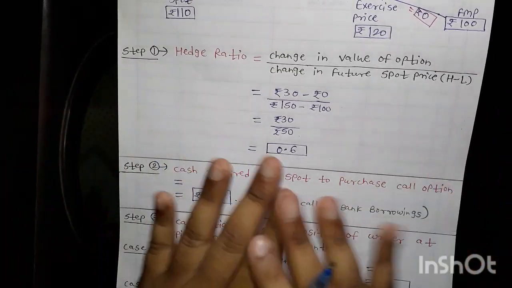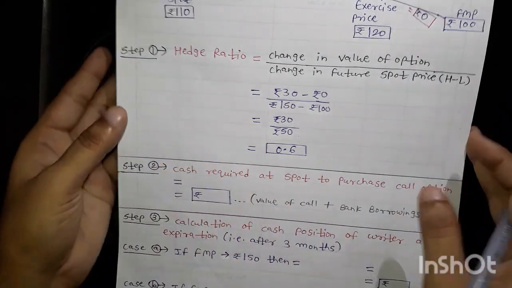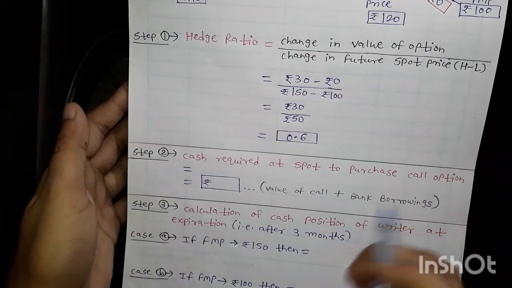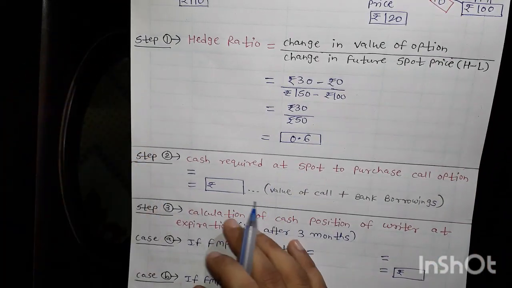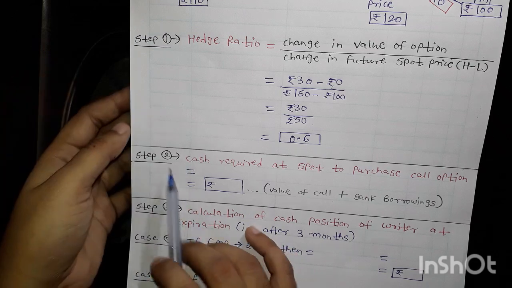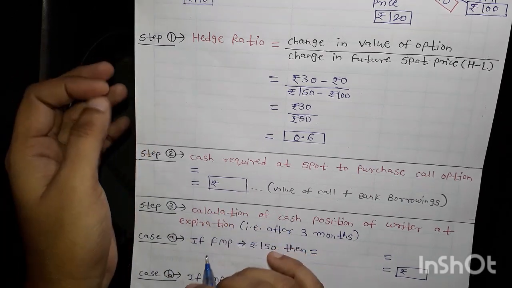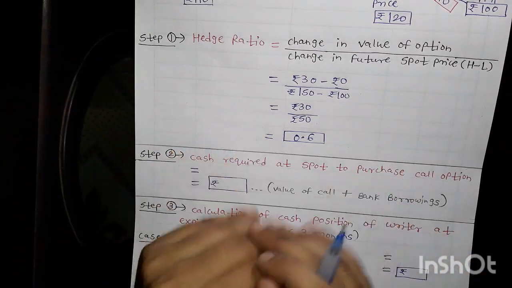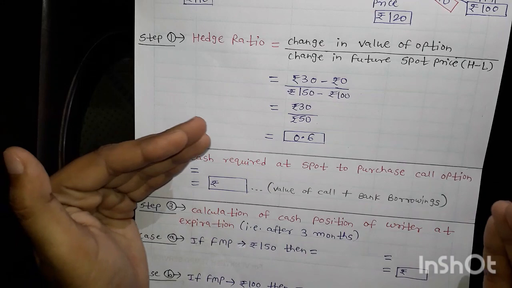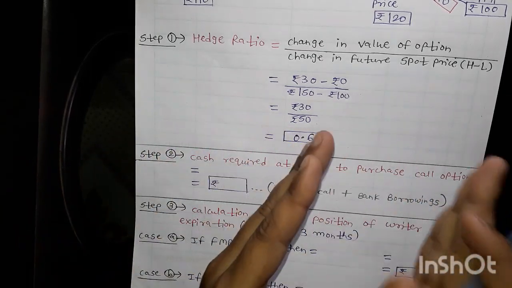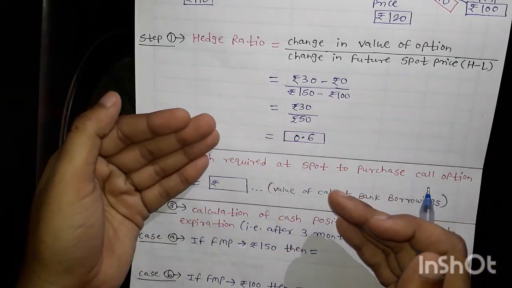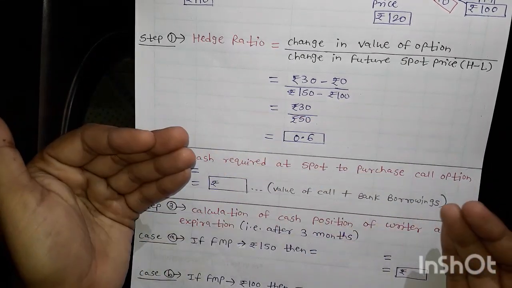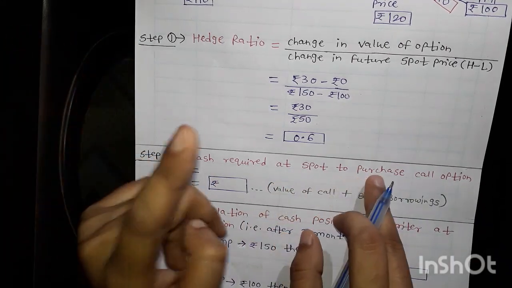First step is calculation of hedge ratio, and formula is very simple. If you draw the information like this, then you can easily calculate the hedge ratio. After that we are discussing about writer. So step 2, that is cash required at a spot to purchase the call option. If the writer is offering call option, it means holder will get the right to buy. So if holder will get the right to buy, then writer will get the obligation to sell. So for selling the stock in the future, he must have the stock today. So that's why cash required at a spot to purchase the call option.